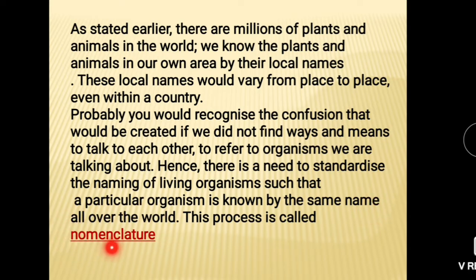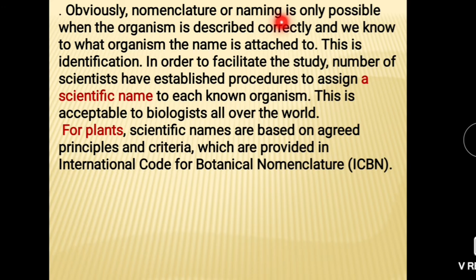This process is called nomenclature. Giving a name to the organism is called nomenclature, but that name is particular. Obviously, nomenclature or naming is only possible when the organism is described correctly. And we know to what organism the name is attached. This is identification. It means first we know the character, then we identify that organism and we give a specific name to that organism.